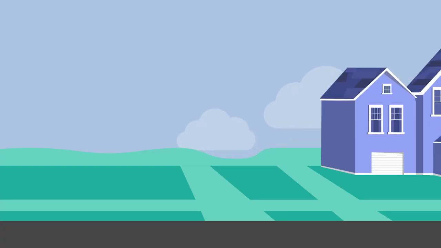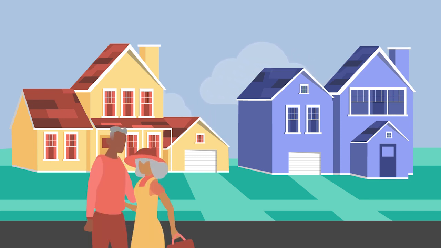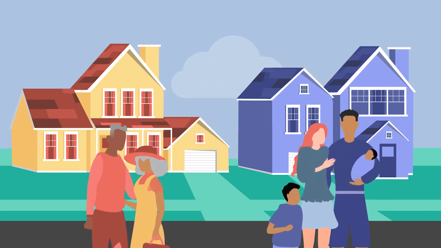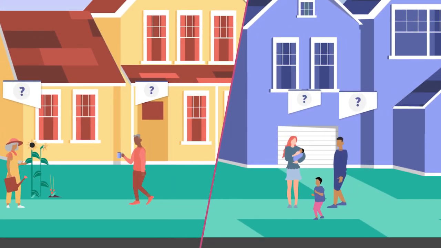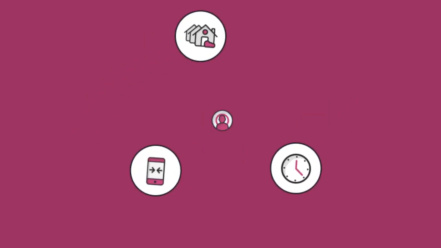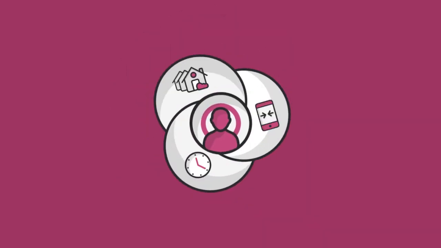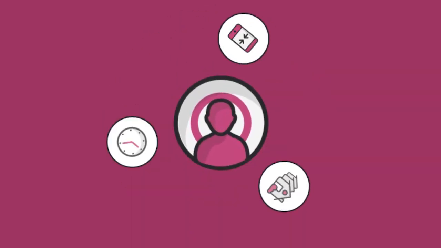Digital Affinity Profiles. Imagine two households that live on the same street, a retired couple and a young family. These households have different interests and fall into different audiences. How do we distinguish between them without relying on personal data? Our dynamic audience targeting technology analyzes and understands your audience's unique online and offline behavior.